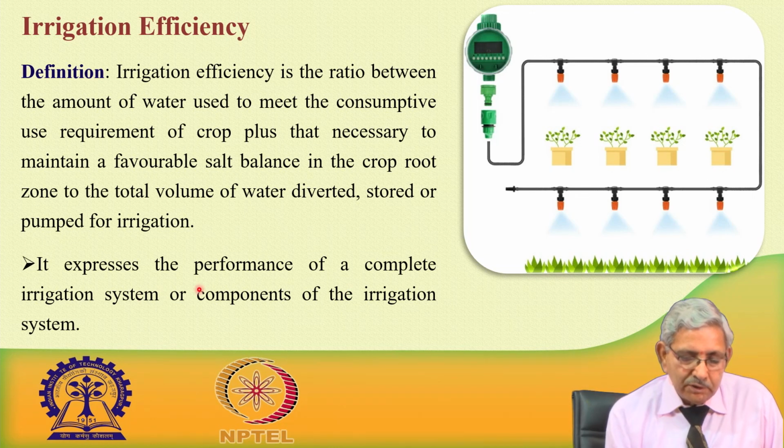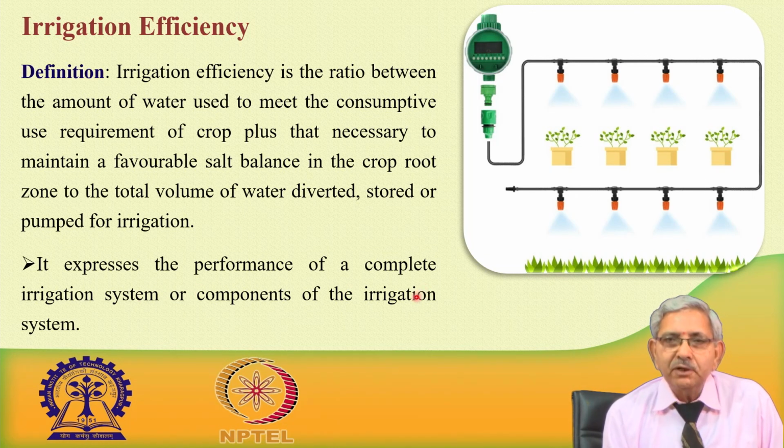So, it expresses the performance of a complete irrigation system or a component of any irrigation system.